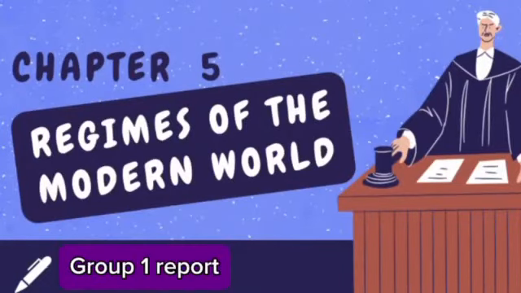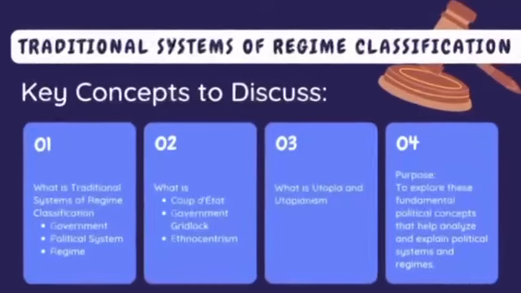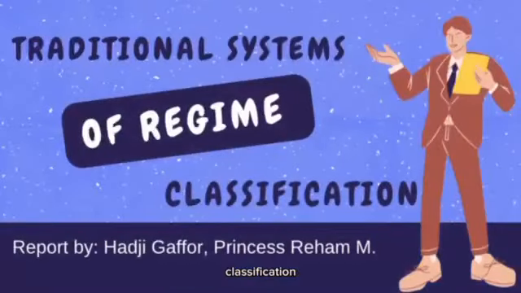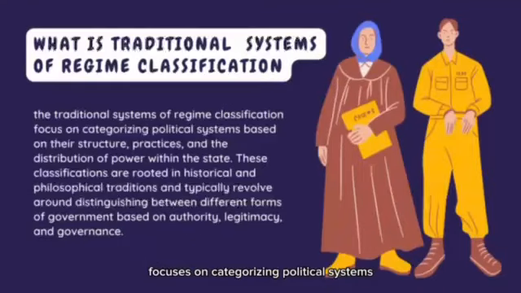Haji Ghafoor and I'll be discussing the traditional system of regime classification. So, the traditional system of regime classification focuses on categorizing political systems based on their structure, practices, and the distribution of power within the state. These classifications are rooted in historical and philosophical traditions and typically revolve around distinguishing between different forms of government based on authority, legitimacy, and governance.